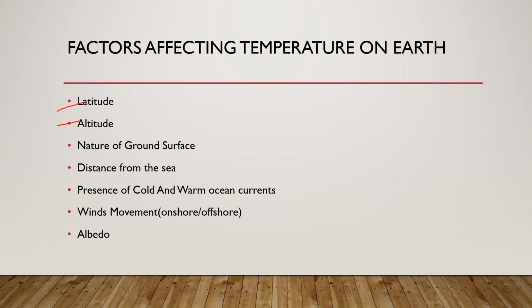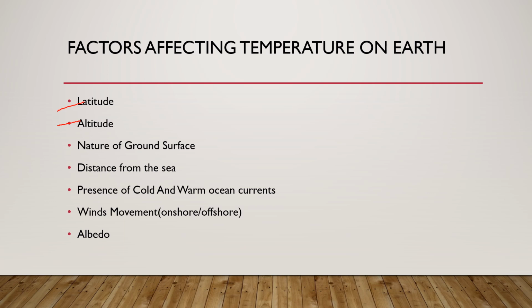The next point is nature of the ground surface. Nature of the ground surface plays very important role, as the color of the surface. Let's say that we have white color. So white color reflects more. It will reflect more heat and will have less temperature. But on the other hand, if it is dark color, it would absorb more heat and hence would have